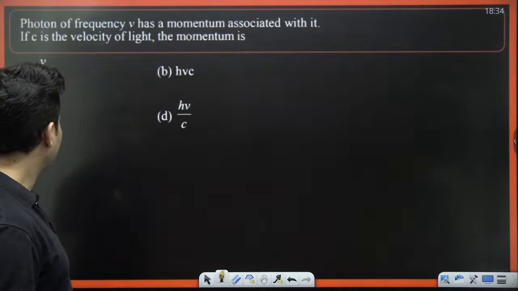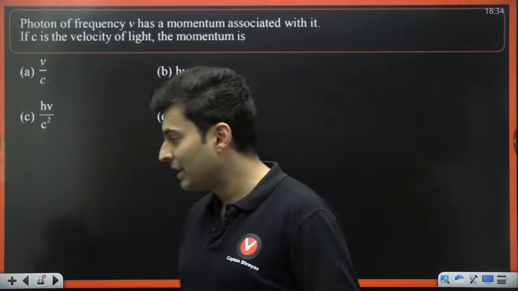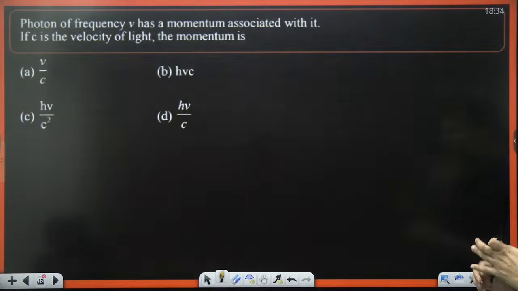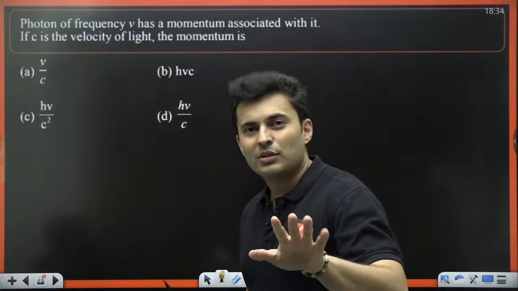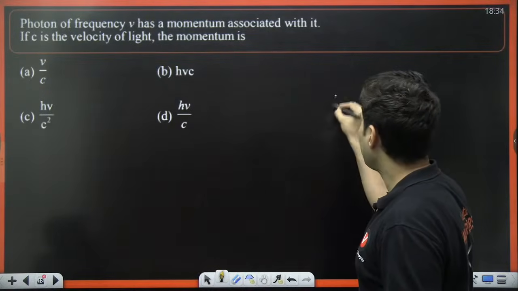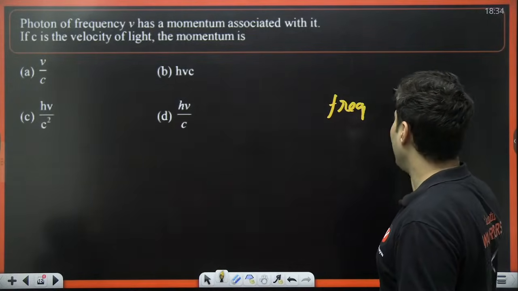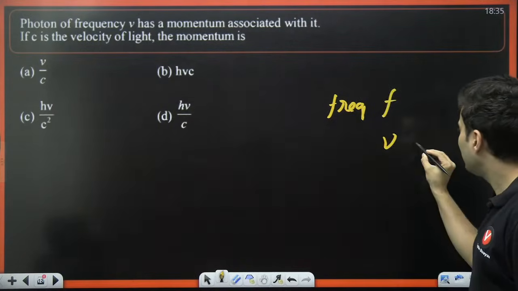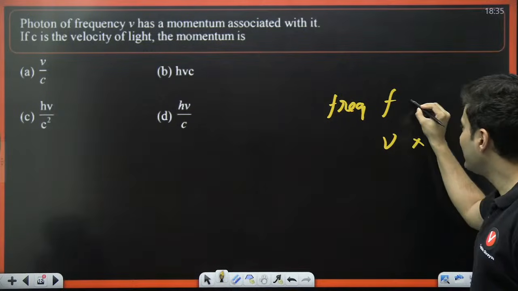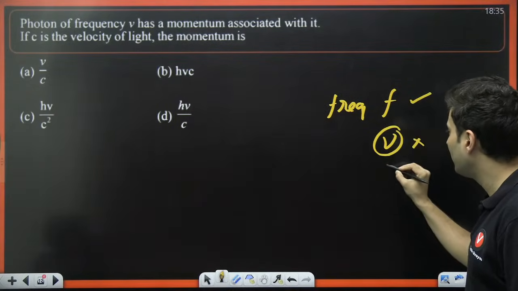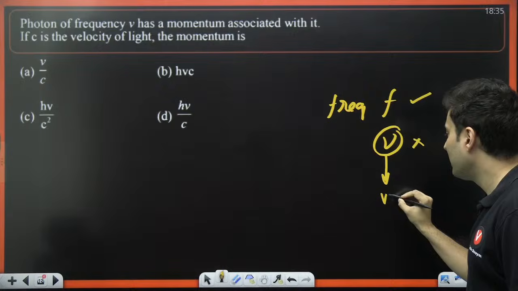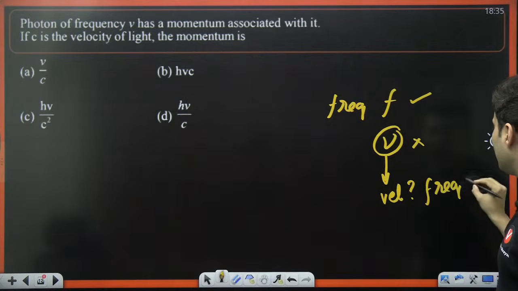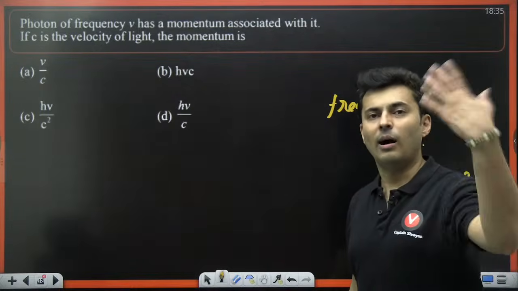Here comes the first question on your screen. A photon of frequency nu. Now, there is always this debate whether for frequency I should use the symbol F or this nu. In physics, I will generally use nu, because the other symbol might confuse you with either velocity or frequency.